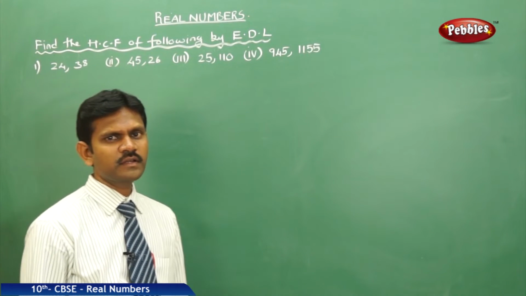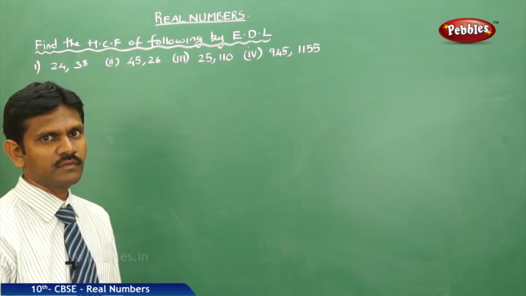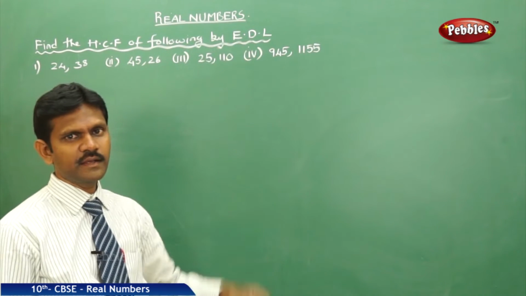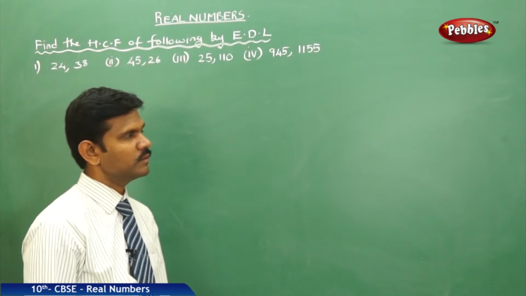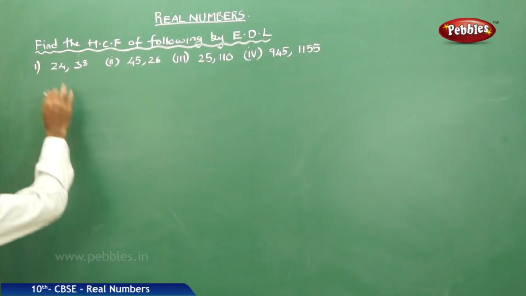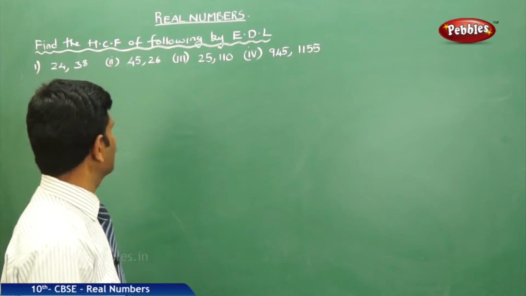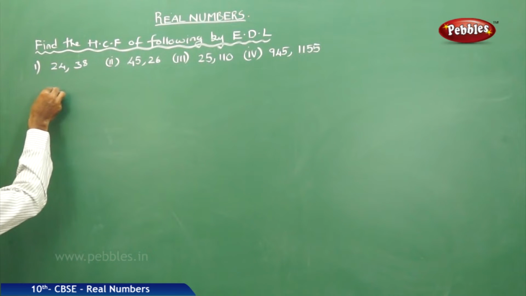Now, how to find the HCF of the given two numbers or three numbers by using EDL, that is Euclid's division lemma. Let us consider two numbers. First example, HCF of 24 and 38. First of all, follow the division method.